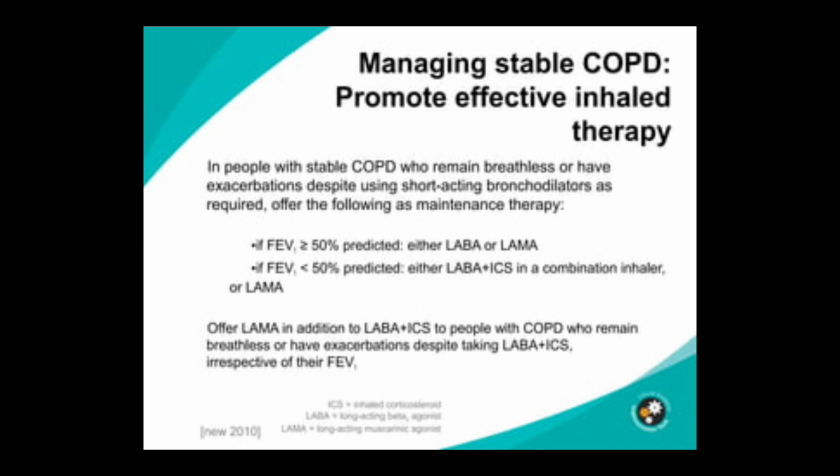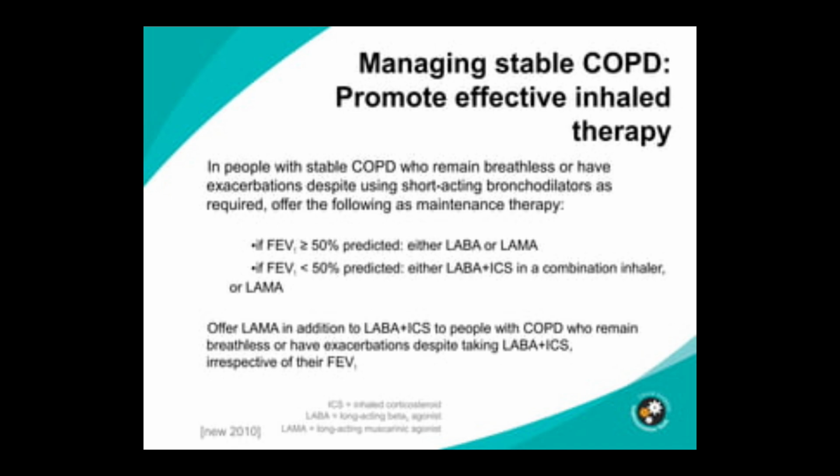Then the most important step in the management of COPD is smoking cessation. After that, if COPD is of mild category, that is FEV1 greater than 50%, then we can give only monotherapy, either with a long-acting beta agonist or long-acting antimuscarinic therapy, along with as-required use of short-acting beta agonist.